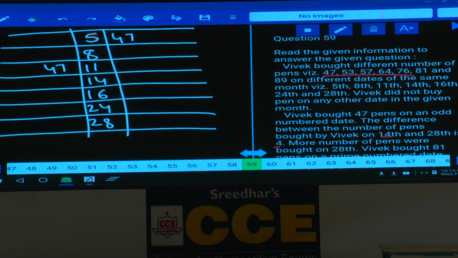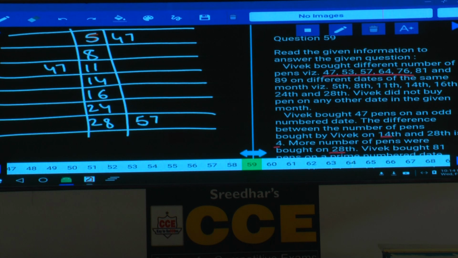And between these two, more pens were bought on 28th, isn't it? Between 53 and 57, which is more? 57 is more. Hence, 57 pens were bought on 28th, and what is the other here?